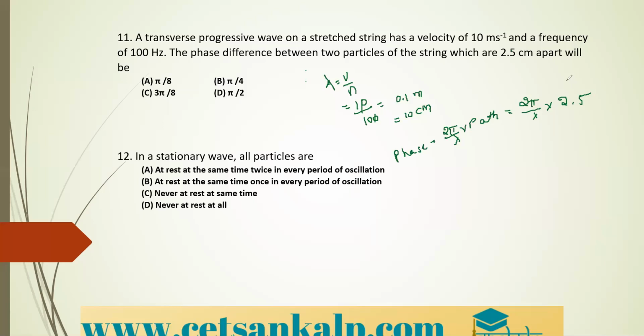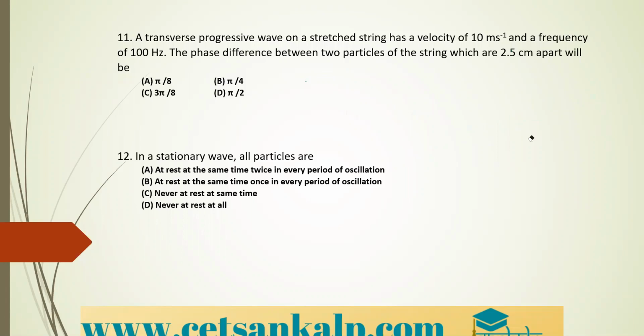So here the correct option is what? Which one is the correct option? For a stationary wave, as per the properties we have discussed, the particles are at rest at the same time twice in every period of oscillation. That is, option A is the correct option here. Okay. Let us go for the next one.